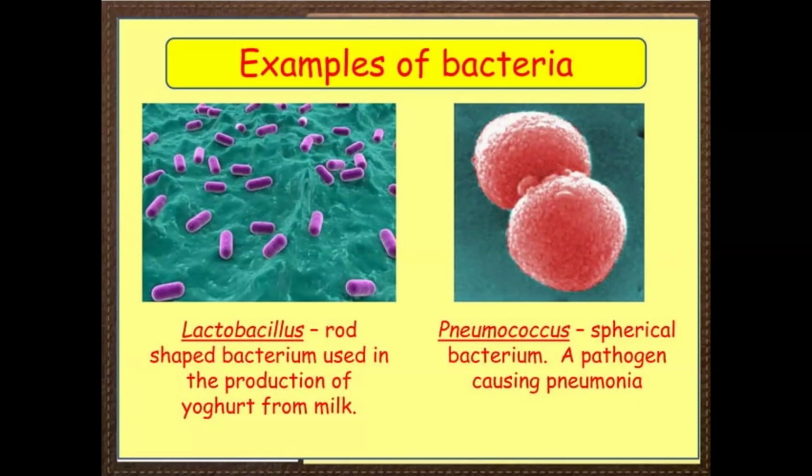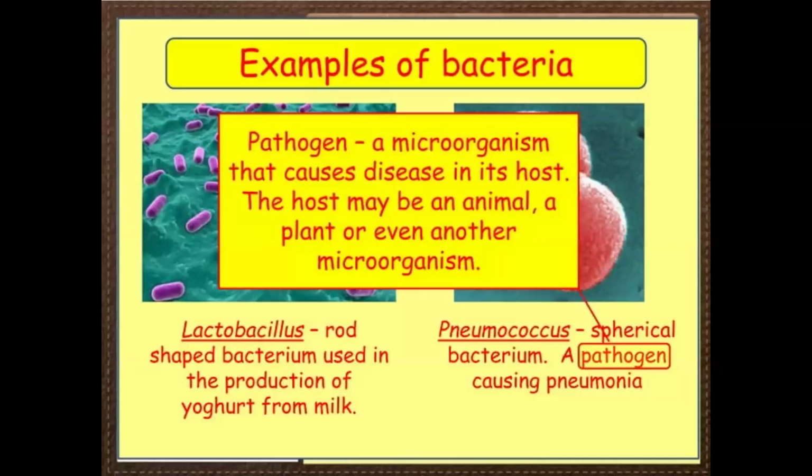Also, it is hard to breathe, it hurts to breathe. Okay, now over here they have mentioned a pathogen causing pneumonia. This pneumococcus is a bacteria known as a pathogen. Now what is a pathogen? A pathogen is a microorganism which causes disease. In biology we say this is an agent, a microorganism that causes disease in its host. What is a host?